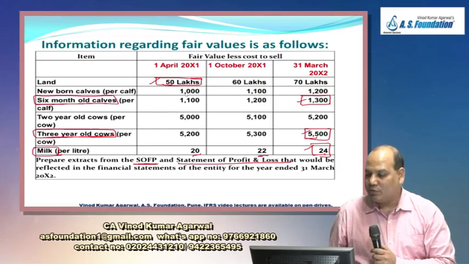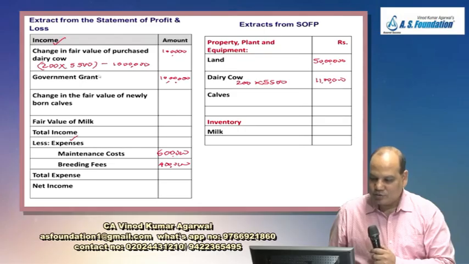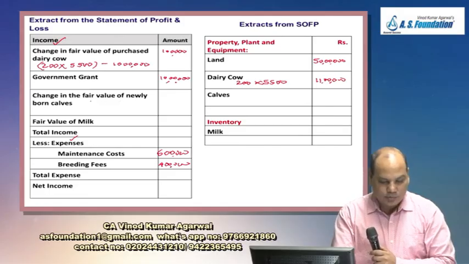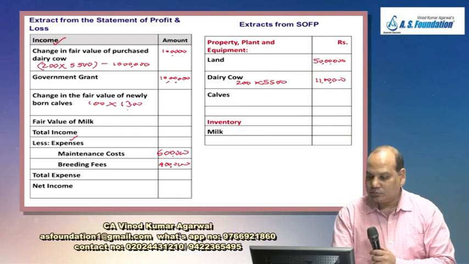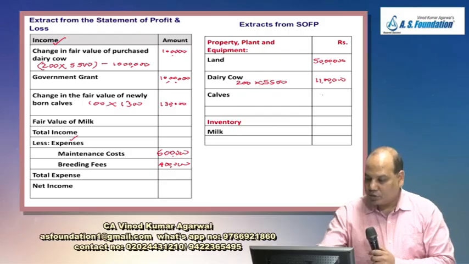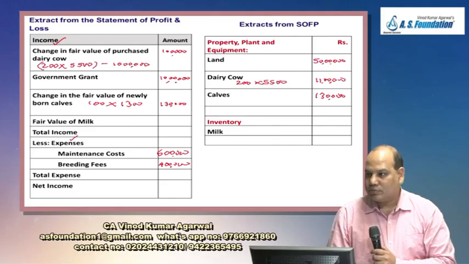So my total gain will be 1300 per calf. You want to write separately? No. One single line item. Very good. So first effect will be change in the fair value of newly born calves. How many calves were born? 100. Into directly 1300. 1,30,000. And 1,30,000 will come on the asset side also. Is it right?